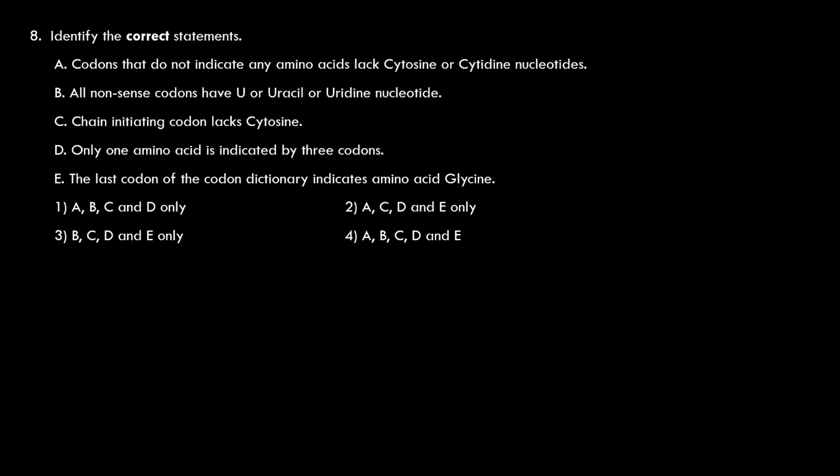Already earlier we have discussed these codons. Isoleucine has got the codons AUU, AUC and AUA. The last codon of the codon dictionary indicates the amino acid glycine. Absolutely true. The last codon in the codon dictionary is GGG. GGG indicates the amino acid glycine. Glycine also has got 3 other codons: GGU, GGC, GGA, besides GGG. Right?